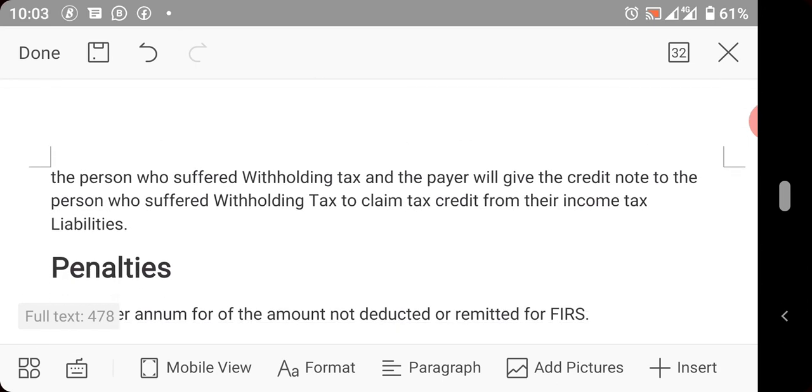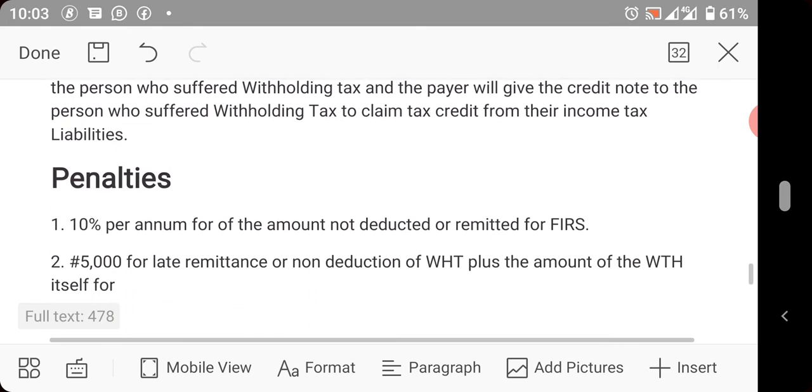Then Mr. B will use this credit note to claim tax credit at the end of the year.